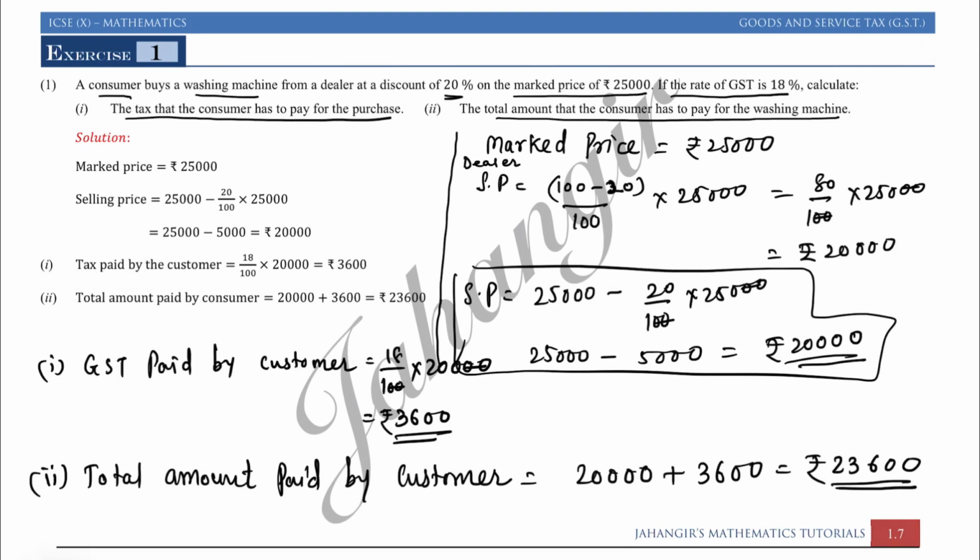In the first question the mark price was given, and they told us the customer is buying at a 20% discount, or the dealer is giving 20% discount to the customer. So first we have to find the selling price of the dealer. That will be the buying price of the customer. Obviously, if the dealer is selling for rupees 20,000, the customer will buy for 20,000. Both understood? So now, once you get SP, you can find the GST, that is 18% on 20,000. Then finally the total amount paid by the customer will be 20,000 plus 3,600.